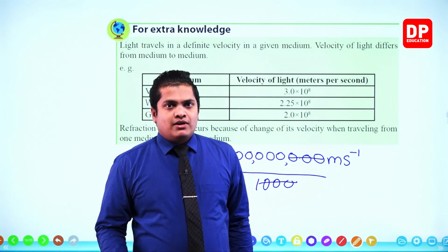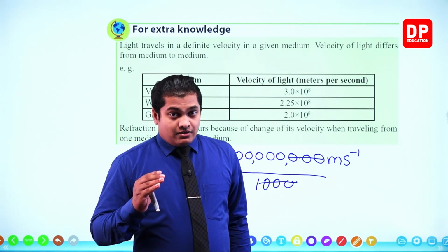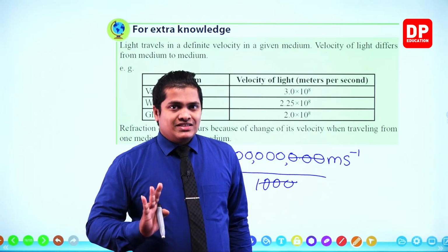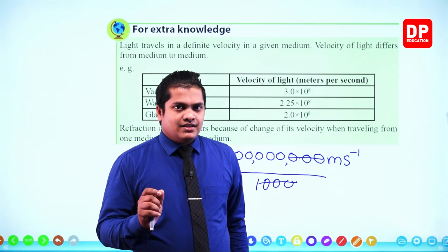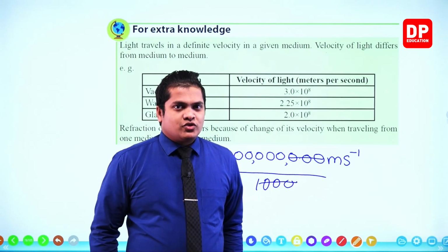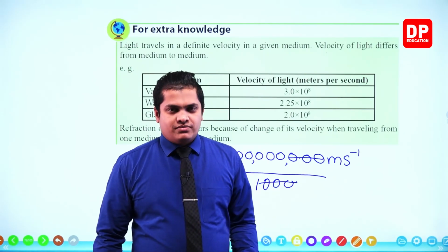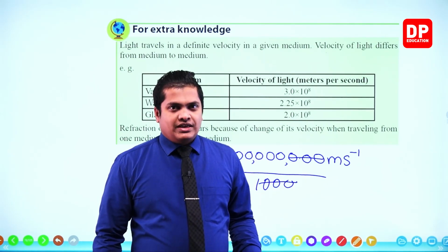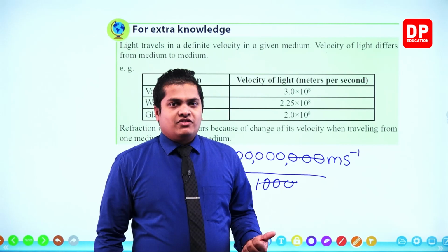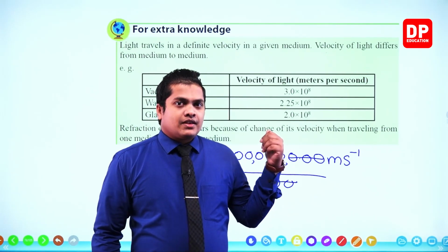We won't be able to capture that change in speed. So instead, our brain gives a signal that the light rays are going to change direction and travel. That's how we observe it. But that's not what is actually happening here.